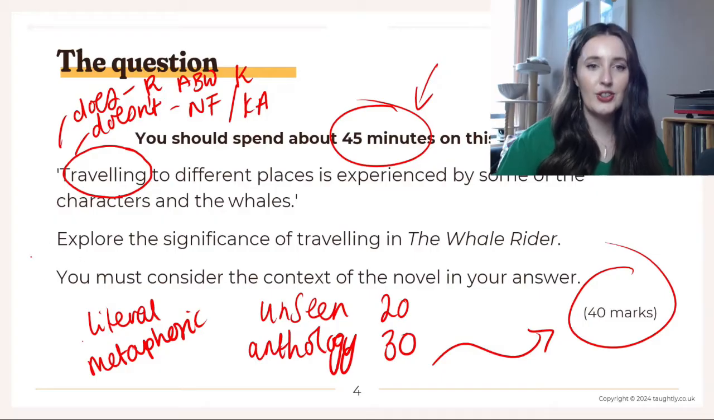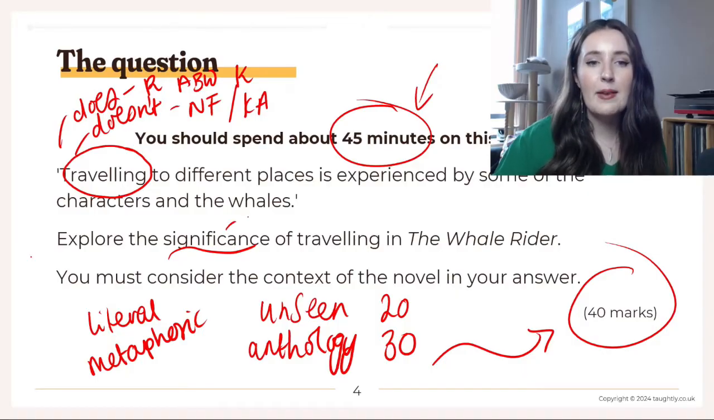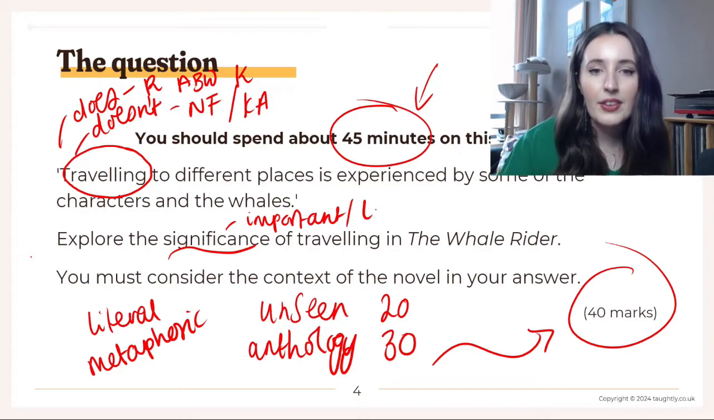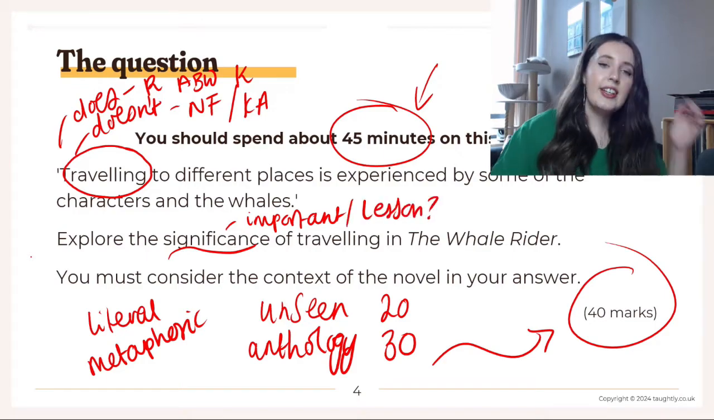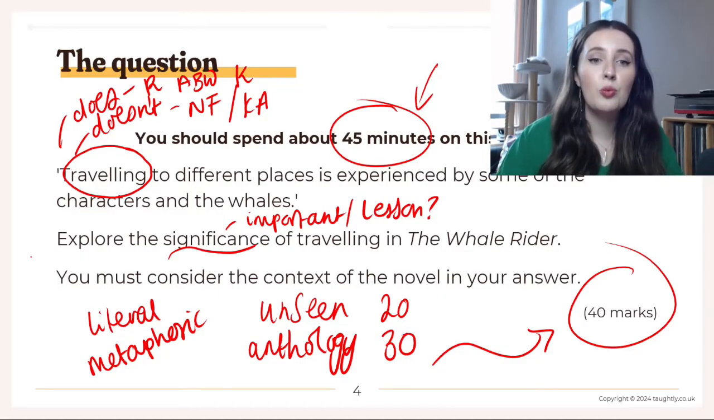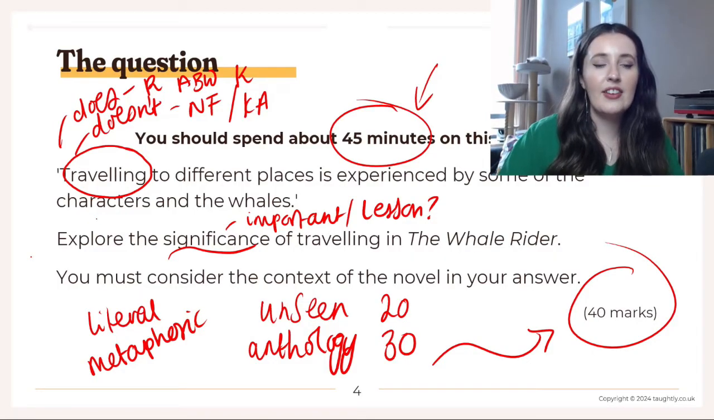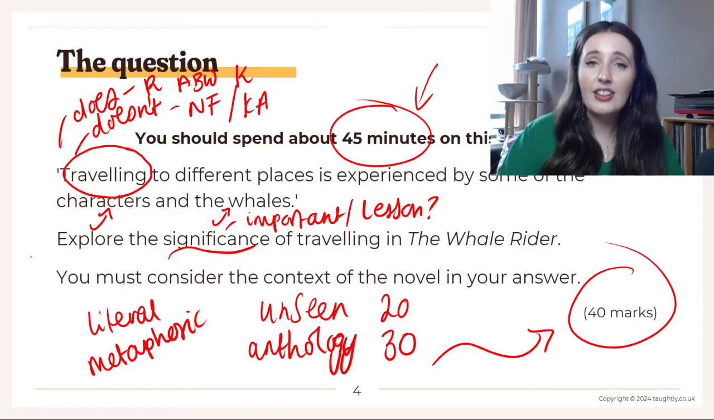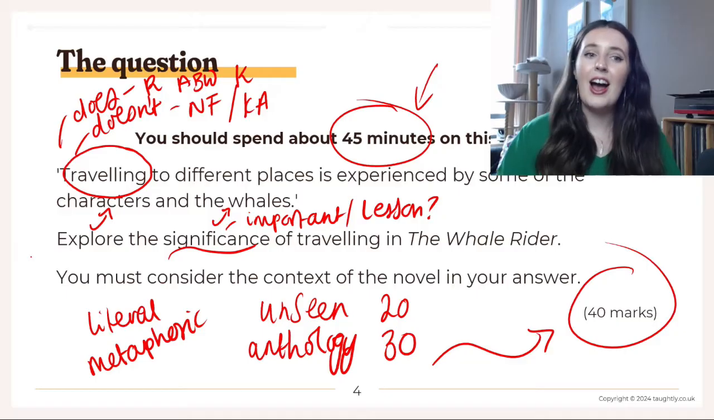Notice that the question is also asking you about the significance of traveling. So you need to answer not just who travels, but why is it important? What lesson can we learn through the travels? You need to go a little bit further than just retelling the plot. You need to say, what does it symbolize? What is its significance? And Edexcel are also being quite kind. They're giving you a hint: think about the characters and think about the whales. I do think that Edexcel are quite a kind exam board. They are giving you lots and lots of help here.